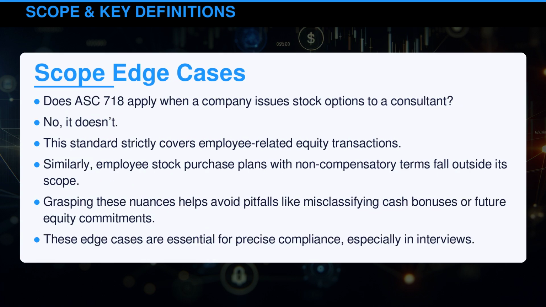Does ASC 718 apply when a company issues stock options to a consultant? No, it doesn't. This standard strictly covers employee-related equity transactions. Similarly, employee stock purchase plans with non-compensatory terms fall outside its scope. Grasping these nuances helps avoid pitfalls like misclassifying cash bonuses or future equity commitments. These edge cases are essential for precise compliance, especially in interviews.